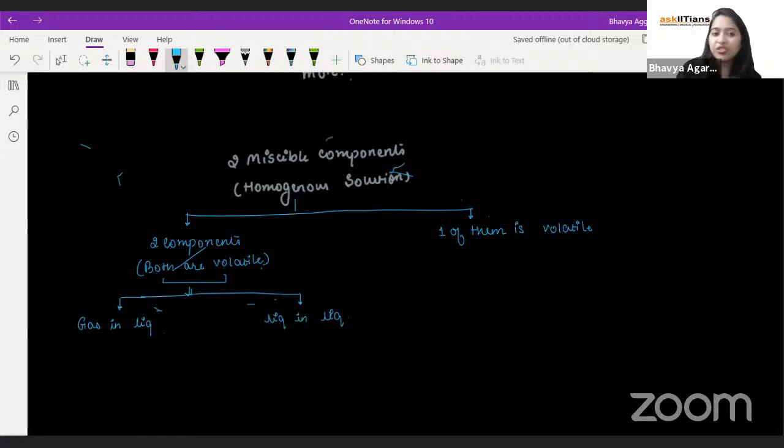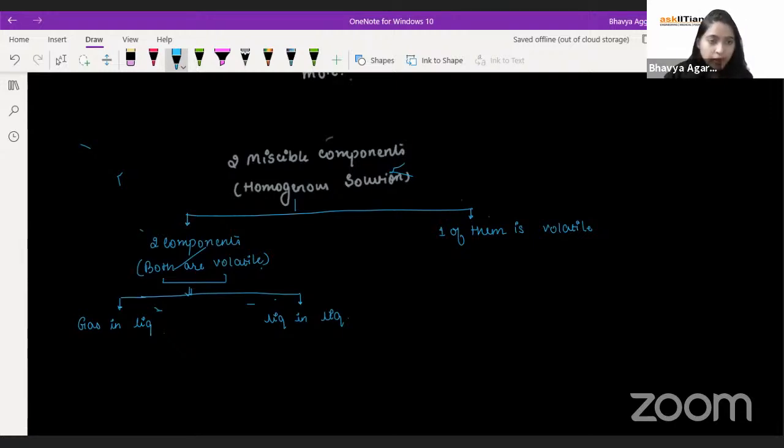Because of course, you know that solid in a liquid, or solid in a gas, will not be volatile, not easily, unless it's a sublimable substance. So these are the two categories: gas in a liquid, liquid in a liquid. Agreed?